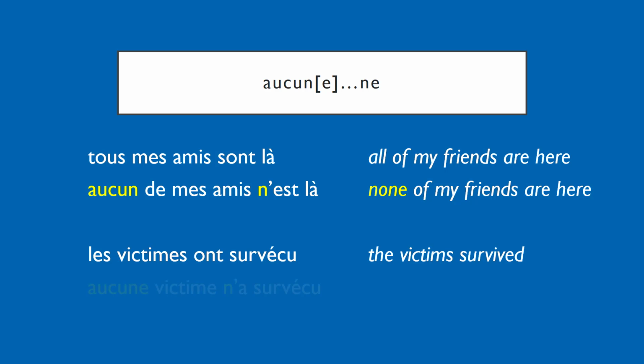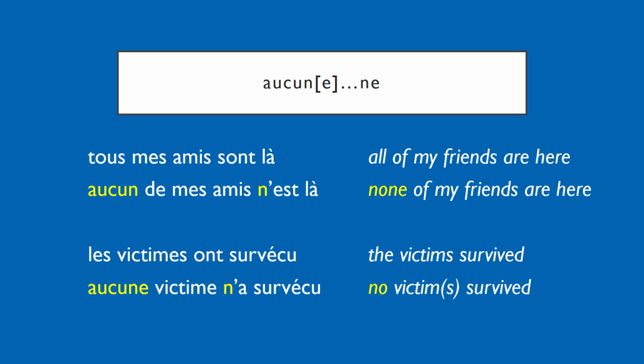Another example, les victimes ont survécu, that is, the victims survived. The opposite of that, aucune victime n'a survécu, that would be no victim survived. Of course, you could say none of the victims survived, in which case it would be aucune des victimes n'a survécu. But in this case, we're just saying no victim survived, so we don't need the de. Aucune victime n'a survécu. Aucune, because victime, regardless of the gender of the person, is always feminine.